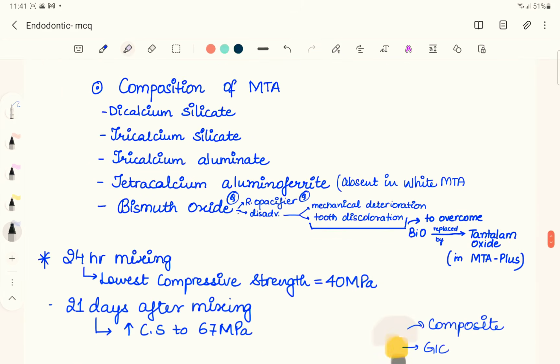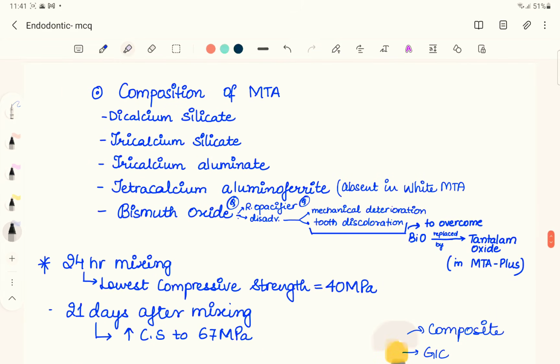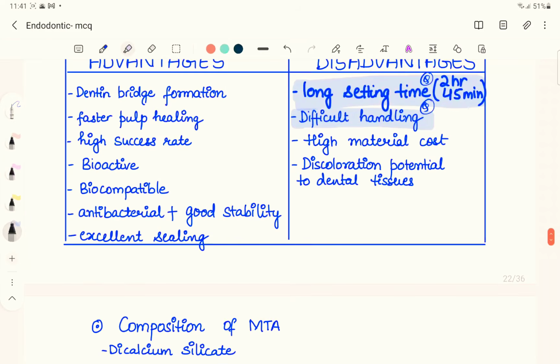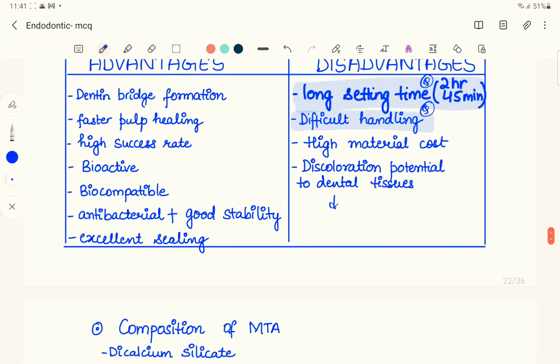If you see the composition of MTA, what is responsible for this discoloration is the oxide used for radio opacity. If you see a white filling in an X-ray, that is because of the radio-opaque oxide present in the MTA.